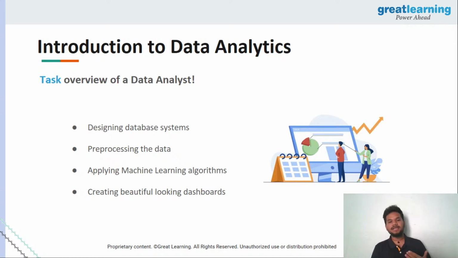But to simplify it down, to give you 4 important points of what a data analyst does, this person is responsible for designing a database system, pre-processing the data, as I just mentioned, working with, of course, other developers, other analysts, data scientists, and all of that to make sure that you can use the concepts of machine learning, and of course, creating beautiful looking dashboards and visualization, as I just mentioned, right? It becomes very, very important that these people, first of all, have the knowledge to do that, and second of all, that they are effective and efficient at doing all of these things. So this is a quick task overview of a data analyst, guys.